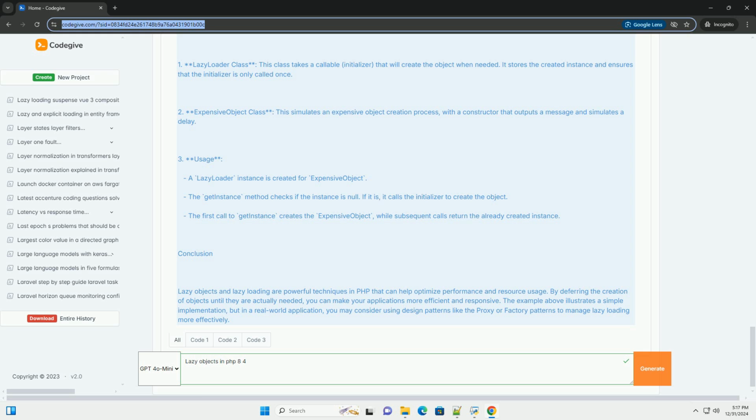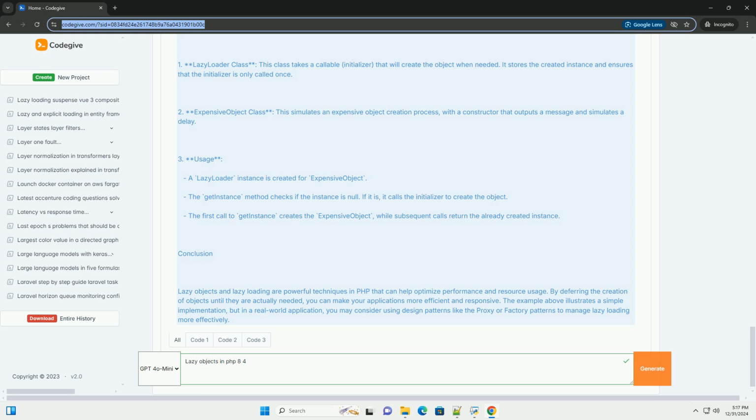Return $this->instance. Class ExpensiveObject. Public function __construct(): // simulate an expensive operation. Echo "ExpensiveObject created\n"; sleep(1); // simulate a delay. Public function doSomething(): echo "Doing something with ExpensiveObject\n".